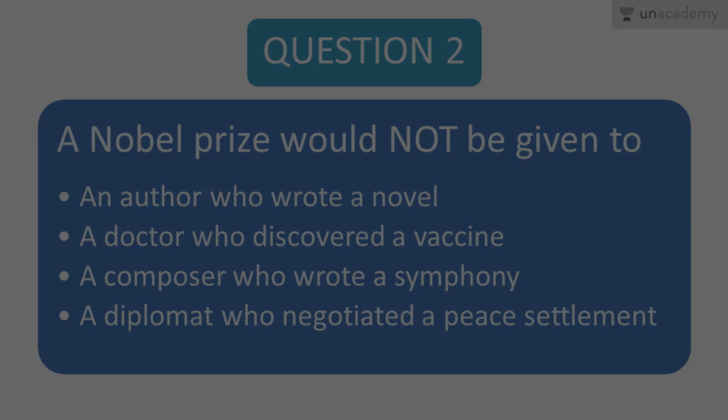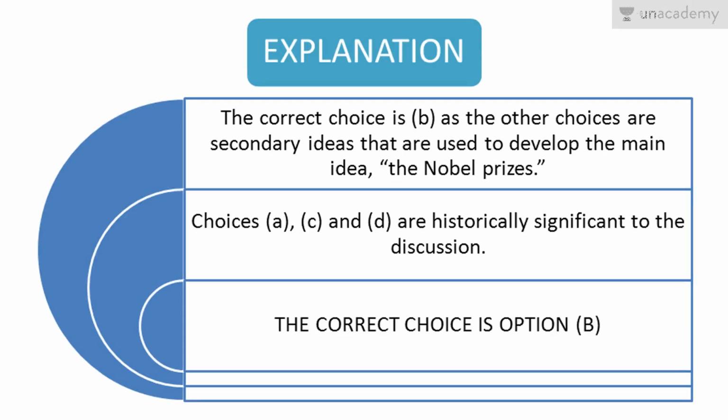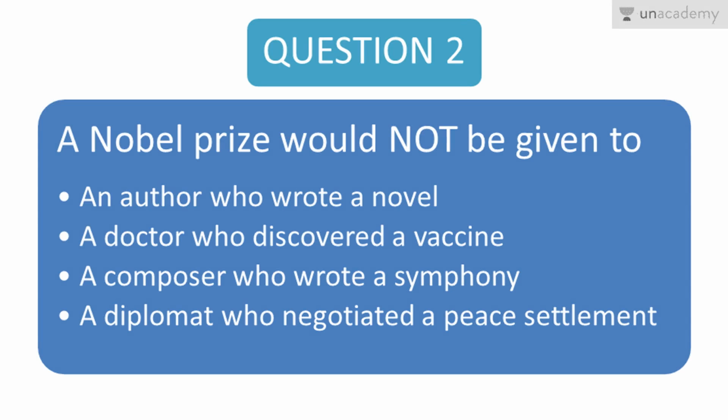So just look into the passage once. What are they talking about? They're talking about the Nobel Prizes awarded annually for distinguished works in chemistry, physics, physiology, medicine, literature, and international peace. So an author who wrote a novel, yeah, he would get a Nobel Prize. If that novel is good enough, he will get a Nobel Prize in literature.